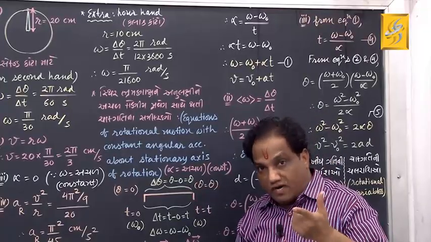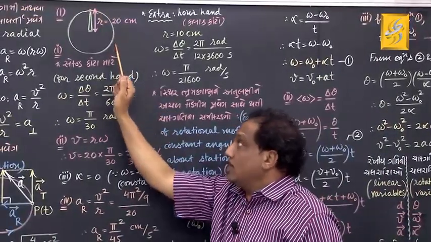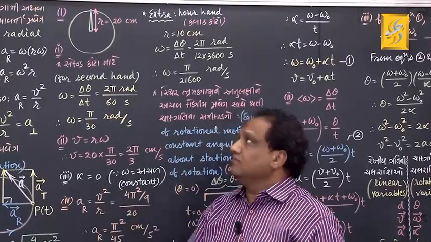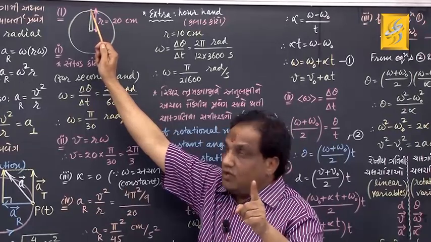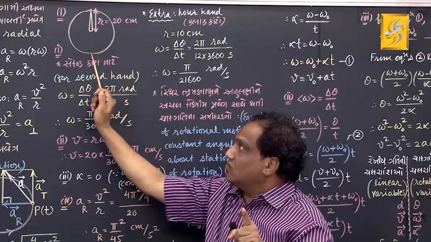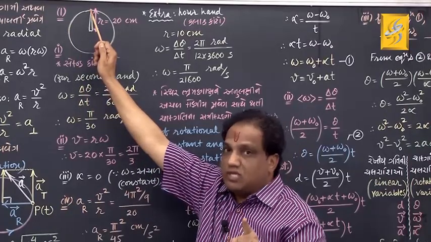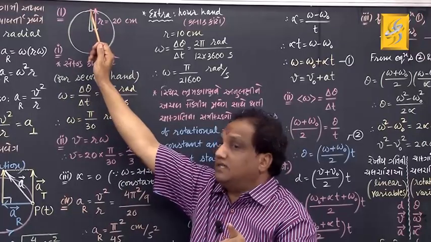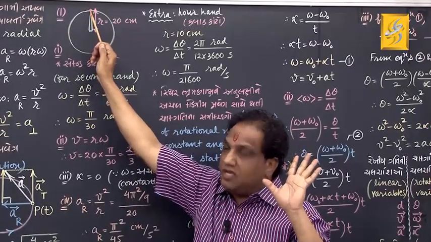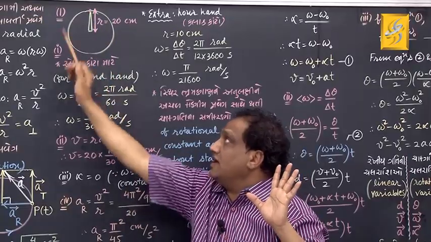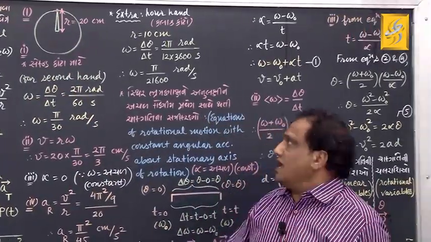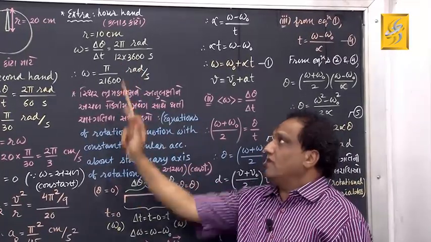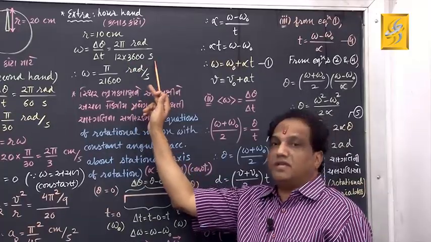See, now if it is hour arm, when hour arm finishes one rotation, then it will be taking 12 hours to do that. Because here if you assume 12 o'clock, then here it is 3 o'clock, here it is 6 o'clock, here it is 9 o'clock, here again 12. So if it starts at 12 noon, then it will finish one rotation at 12 midnight. So from 12 noon to 12 midnight, it is 12 hours. And for 12 hours, what is the time in seconds? 1 hour is 3600 seconds. So 12 hours will be 12 into 3600 seconds.